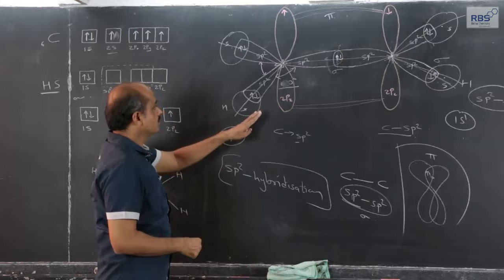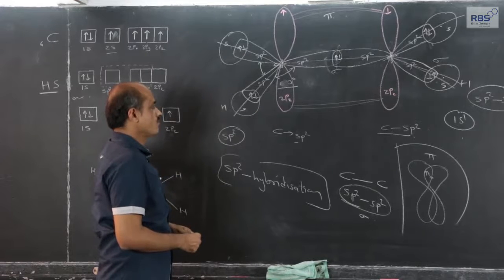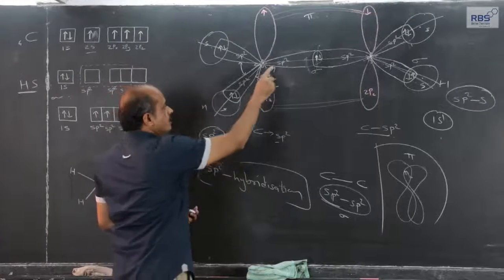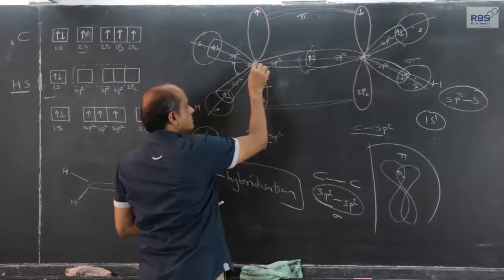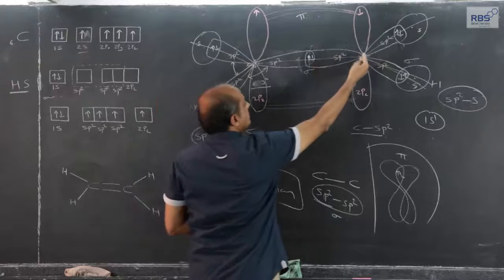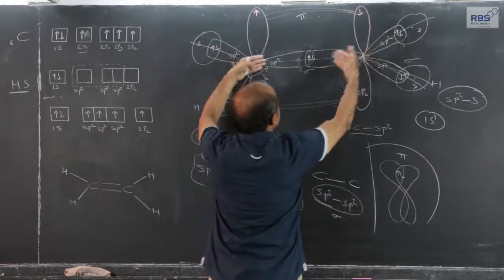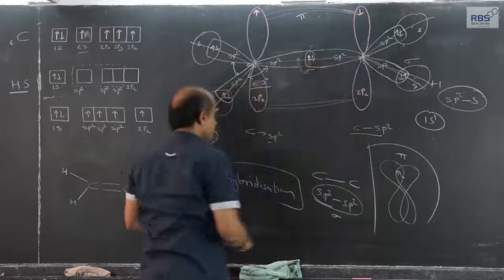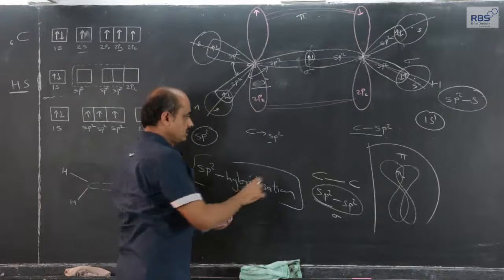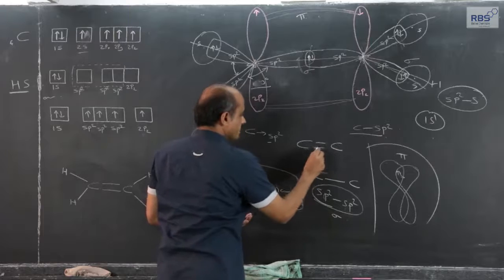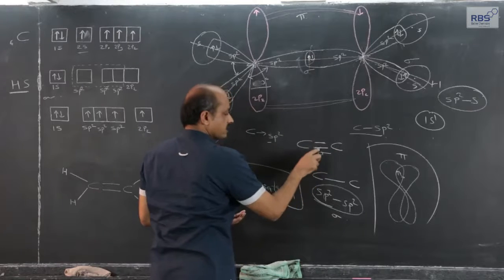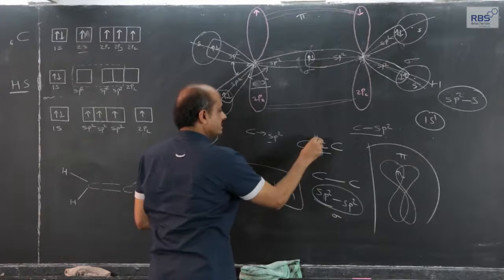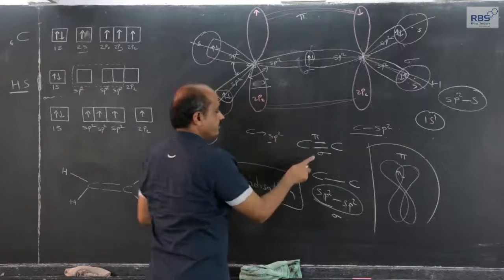So this is the orbital diagram of ethene. sp2 hybridized carbon, one sp2 of one carbon atom and sp2 hybrid orbital of another carbon atom, they overlap coaxially. Simultaneously, pp parallel overlapping will take place. So there is a double bond between the carbon atoms. One is a sigma bond formed by sp2 coaxial, and second one is a pi bond formed by pp parallel